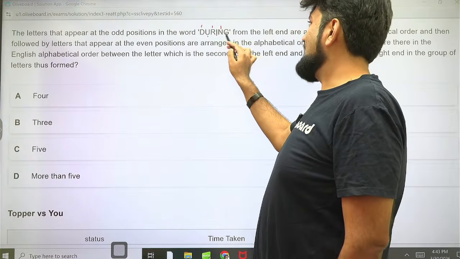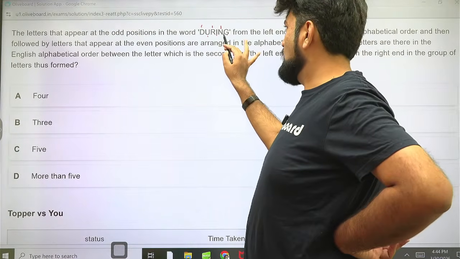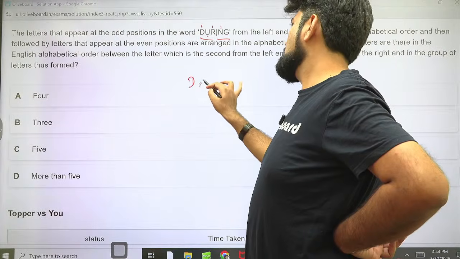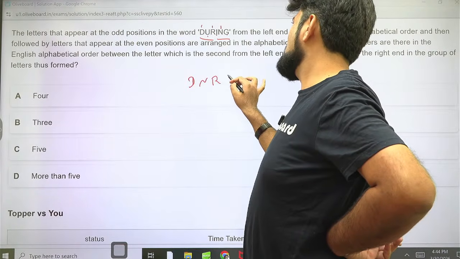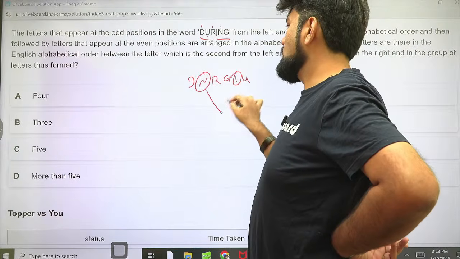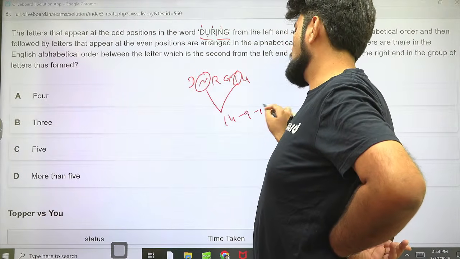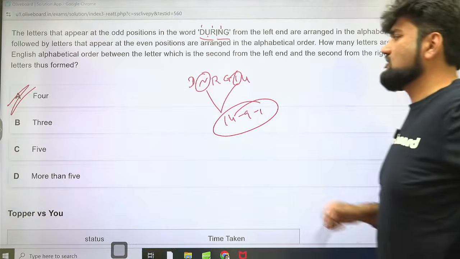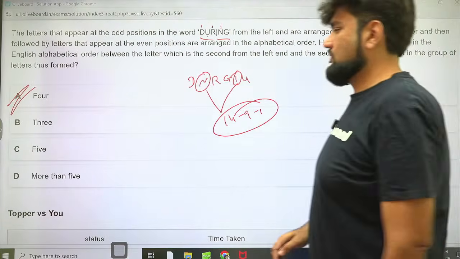So second from the right has to be an even one only, because last three will be even, first three will be odd. So odd is D and R and even is G, I, U. So we are talking about N and I. 14 and 9. 14 minus 9 minus 1, that is 4. Option A. How many letters are there between them in the English alphabet? There are 4 letters.